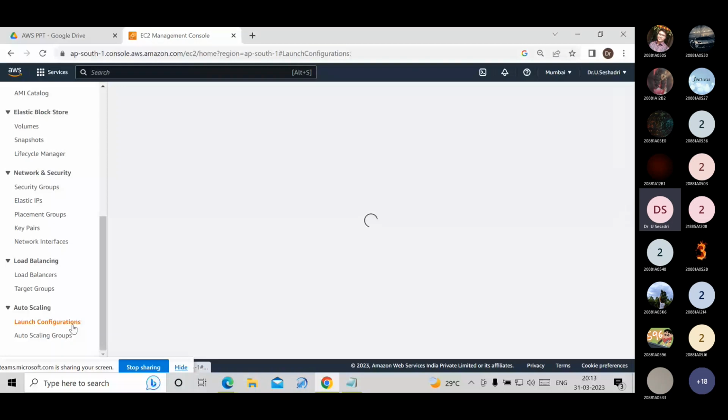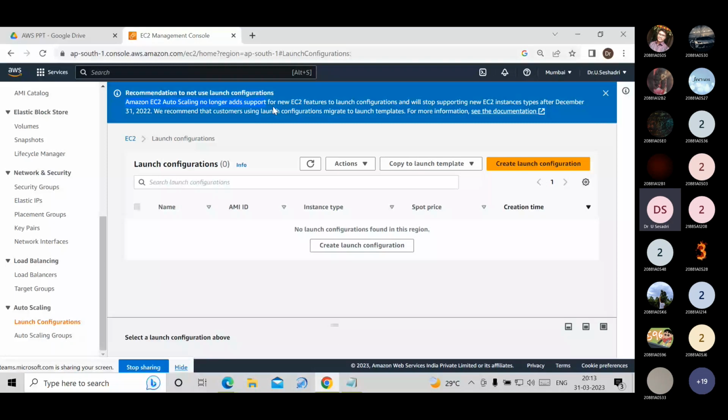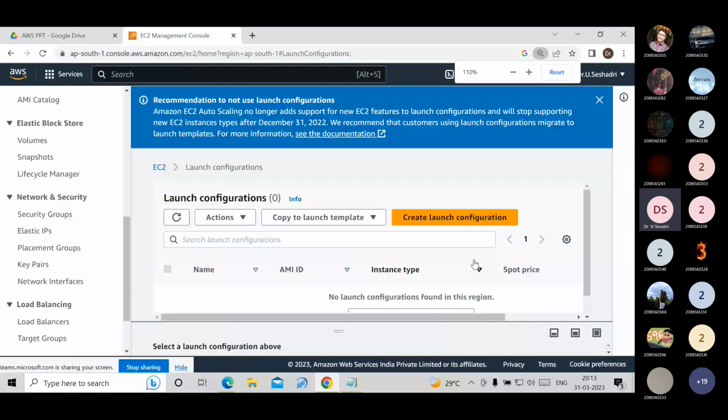You read this message. What message are you getting? Amazon Auto Scaling no longer adds support for new EC2 features to launch configurations and will stop supporting new EC2 instance types after December 31st, 2022.